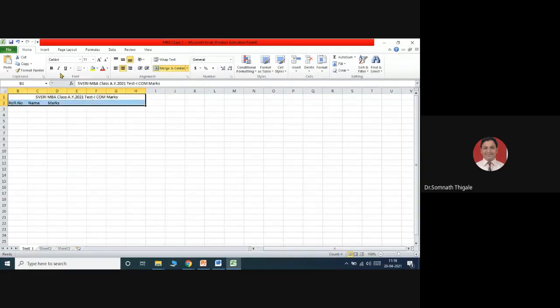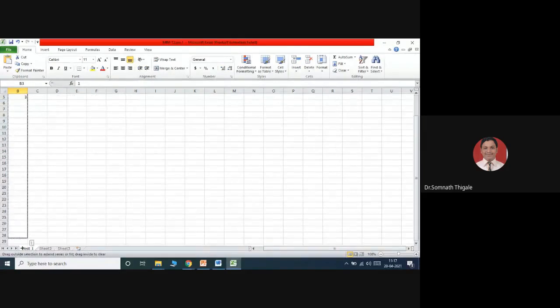Just would like to highlight it. So roll number, suppose I know the class strength is 1. If I start with roll number 2, then I can add 2, the next is 3. So one by one you can add, or see the advantage you are getting in Microsoft Excel is, if you type here 1 and just select this end and extend up to the possible columns that you want, you can see.